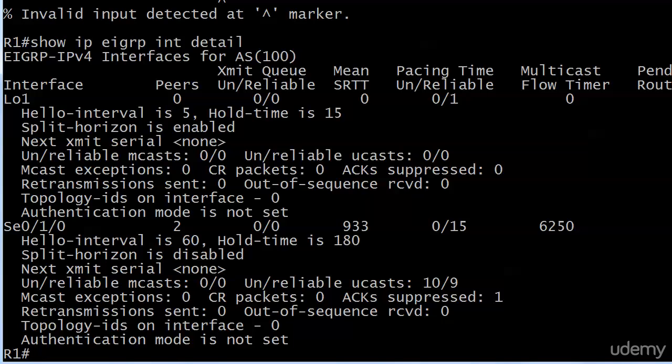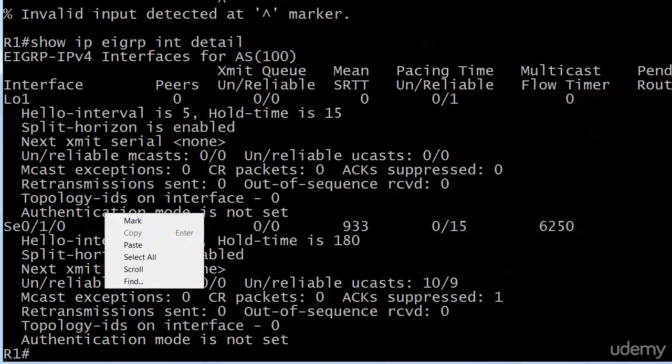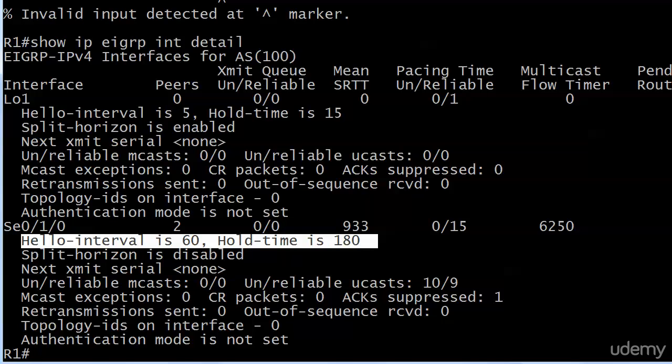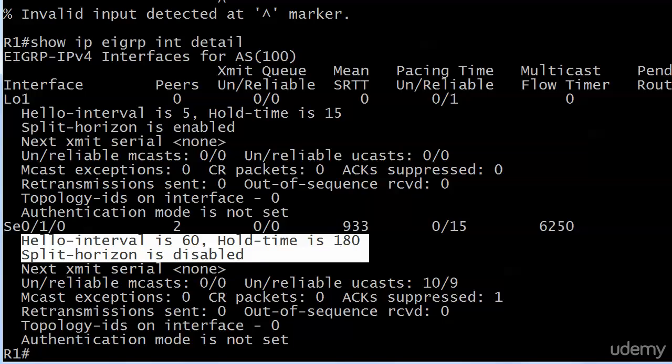We have loopback 1 up there, and you can see there's a hello interval of 5 and a hold time of 15. And notice on serial 1/0, hello interval is 60, hold time is 180. So it's a lot different for an NBMA interface than it is for a loopback. And also we can see the split horizon is disabled because we did that on the serial interface.